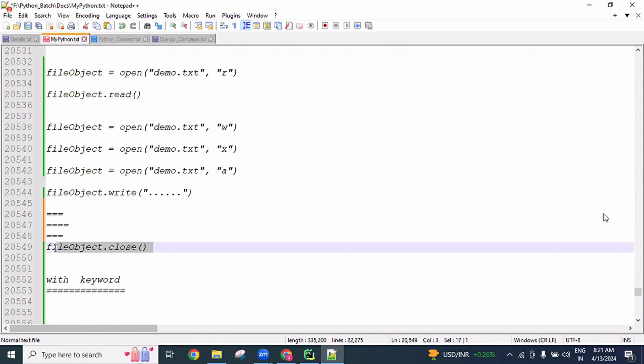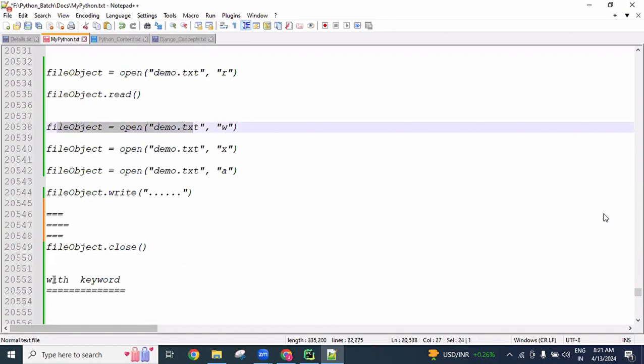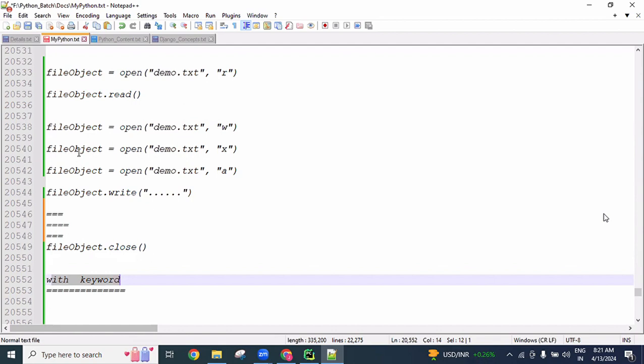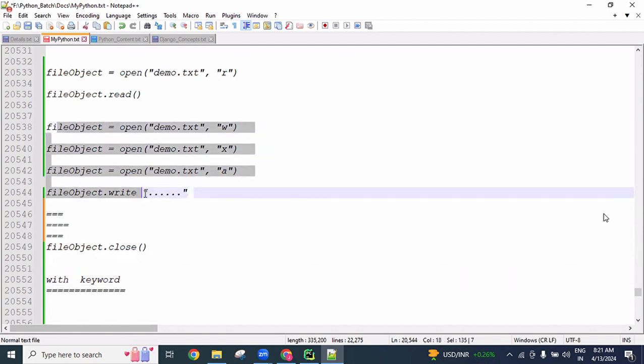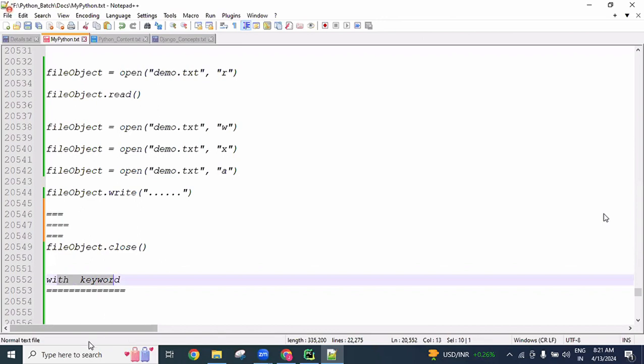This is a big problem with this kind of file object. To overcome this problem, we are going to use the with keyword. First I will show you this problem, and later we will discuss how to use the with keyword to overcome it. All of you clear what I'm telling?